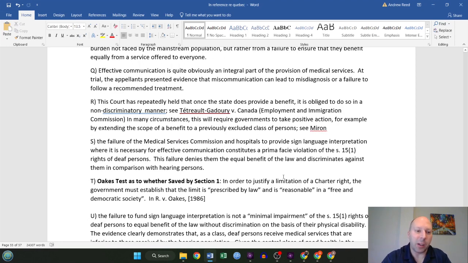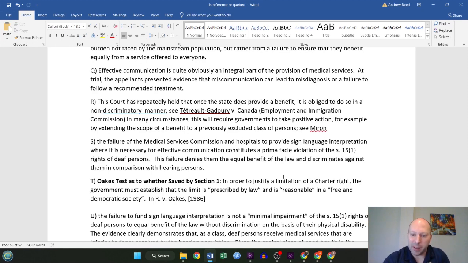So, in conclusion here, the failure of the Medical Services Commission and hospitals to provide that positive sign language interpretation where it's necessary for effective communication is a violation of Section 15.1. And this failure denies them the equal benefit of the law and discriminates against them in comparison with hearing persons. So not only does the charter apply, but here in this case they have a clear violation of Section 15.